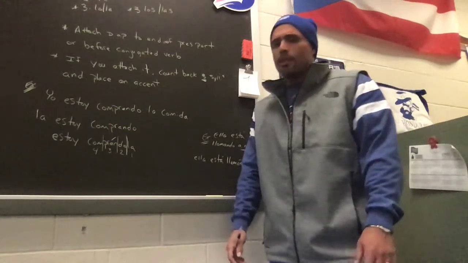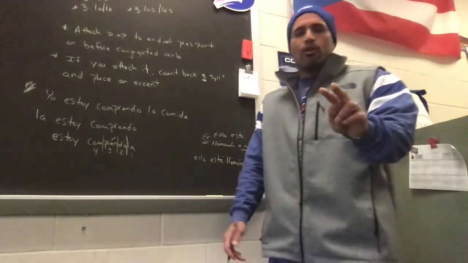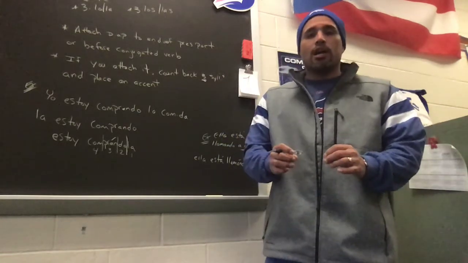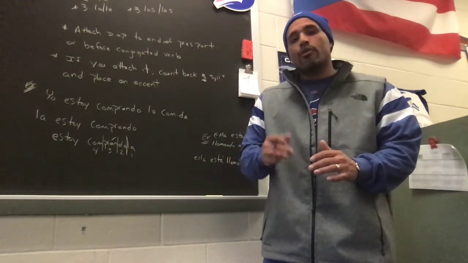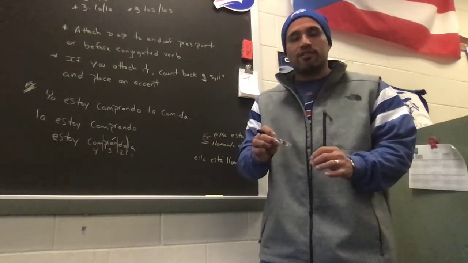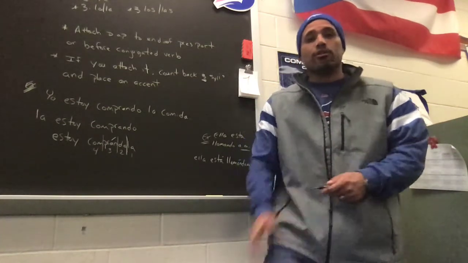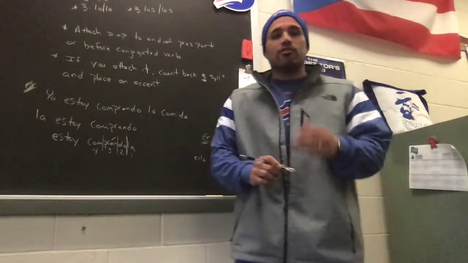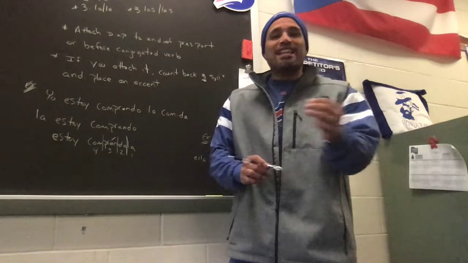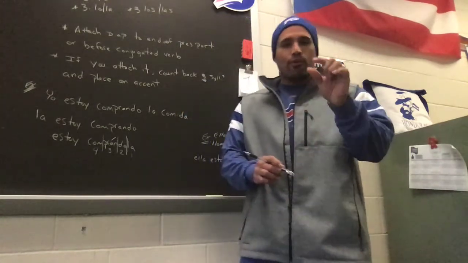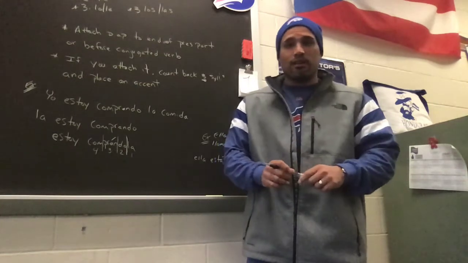There are 2 that are irregular that I didn't put up here. Poder, if you remember what poder means, to be able to. The O is going to change to U, so that would be pudiendo, because it's an ER verb. And then the verb venir, we've talked about the verb venir a while back, to come. Venir is going to be an E to I stem changer. Viniendo, V-I-N-I-E-N-D-O.